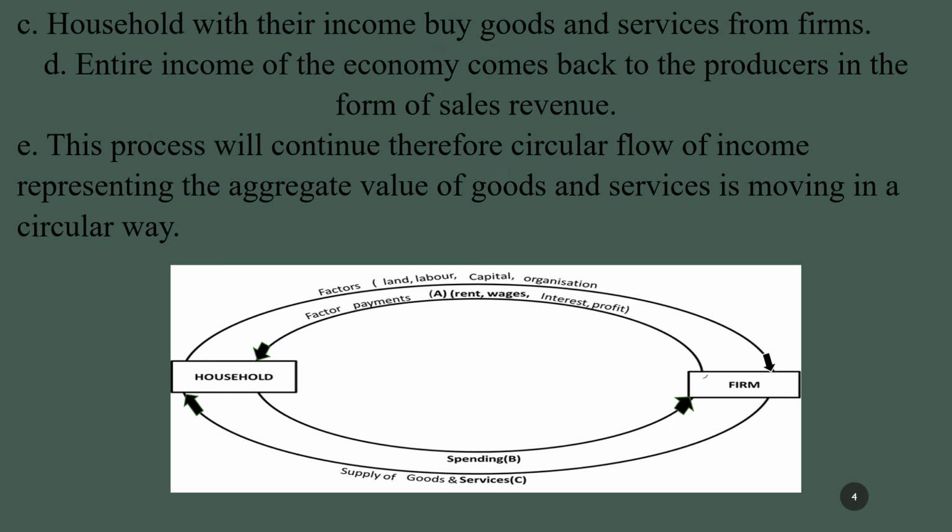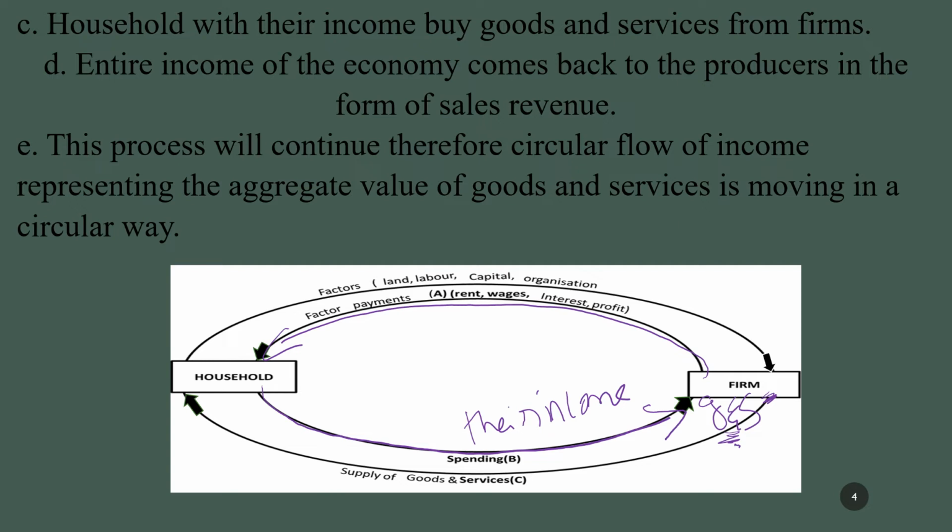Now you can see, once a firm pays a factor payment to the household sector, the household sector with their income is going to buy goods and services from the firms. So the household sector is going to spend their income. That means they are using their income to buy goods and services which are produced by firms with the help of land, labor, capital, organization. Now they are going to spend their income to buy goods and services.